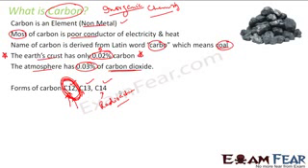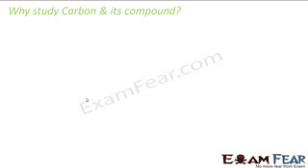You must know what isotopes are. Isotopes are elements which have the same atomic number but different atomic mass. For example, each of these has atomic number 6, but the atomic mass is different, and they exhibit different properties, right? So they are called isotopes. So carbon has 3 isotopes. We'll be focusing on C12.